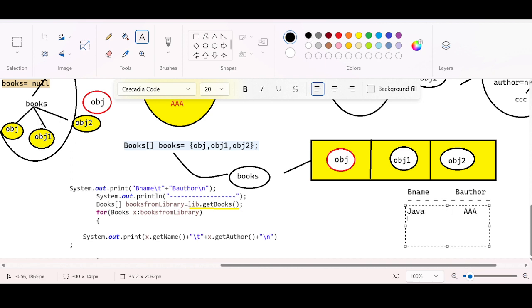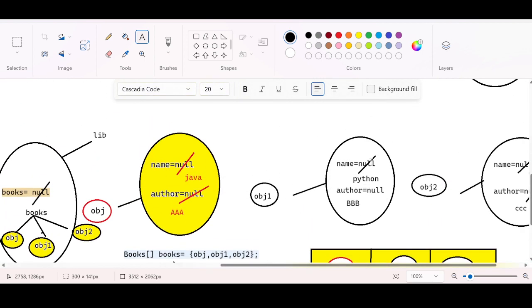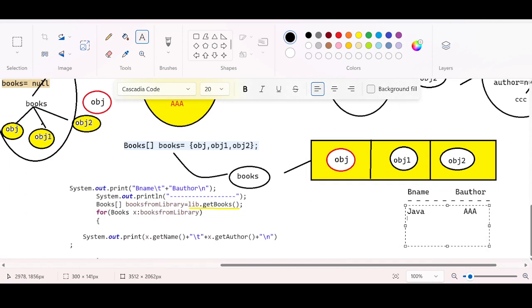For the second iteration, the output is going to be what? obj1. What are the values inside? Python, BBB. Third time, C++, CCC. There is no fourth time. The enhanced for loop will run as long as it meets the size of the array. If the size of the array is 3, it will run just three times. If the size of the array is 4, it will run just four times. The length is already defined. The fourth time it will not run, it will come out of this for loop.